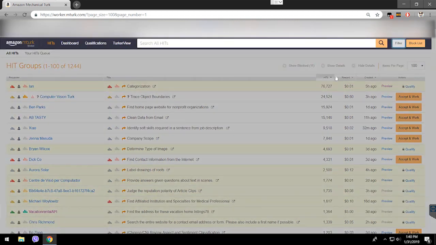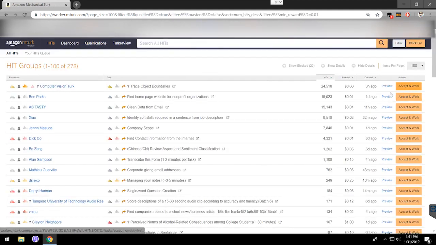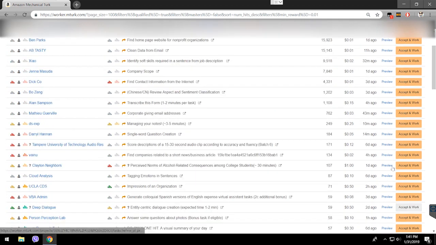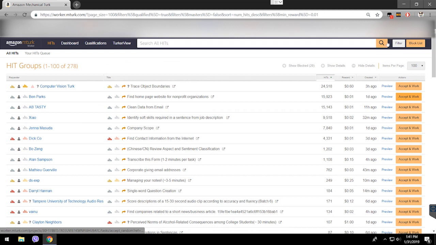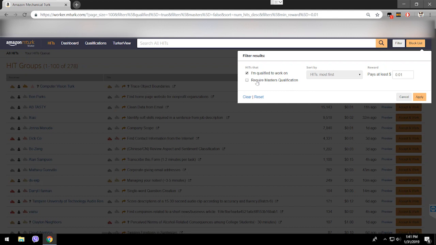You can set your filters. You can set it to jobs you're qualified to work on, so you don't have to see other stuff you're not qualified to work on. So if you click apply, here you can see all the jobs here are ones we're qualified to do. You can just accept and work right away. You can check this if you have masters qualification. This is gonna show you only the jobs you have masters in, but by the time you have masters, you're gonna understand everything I'm saying by now.